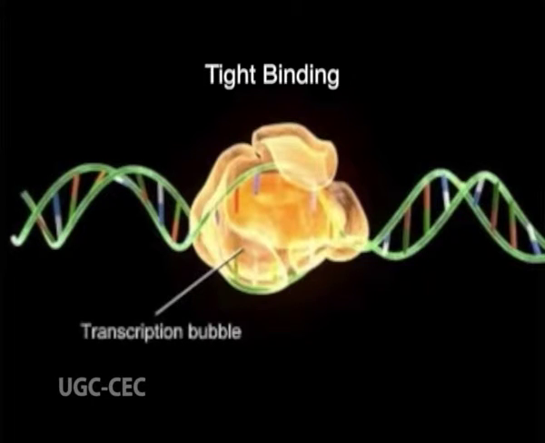Following the tight binding, actual initiation of RNA synthesis takes place. Only the holoenzyme can initiate transcription. In contrast with DNA replication, RNA synthesis can start de novo, that is, without the requirement of primers.